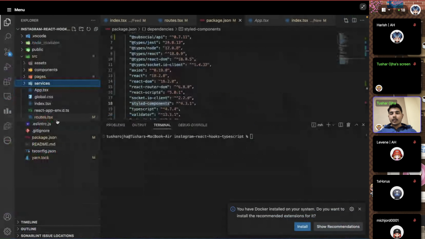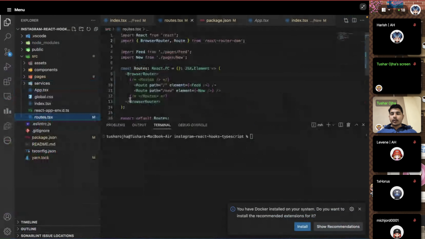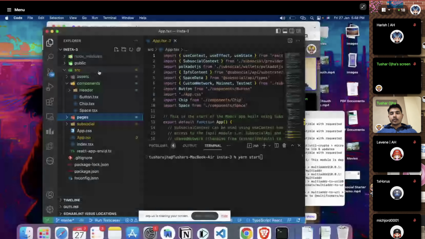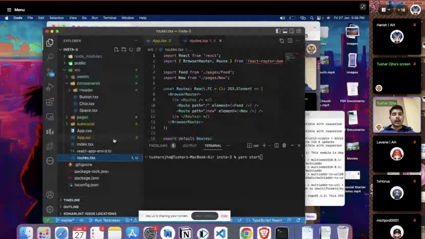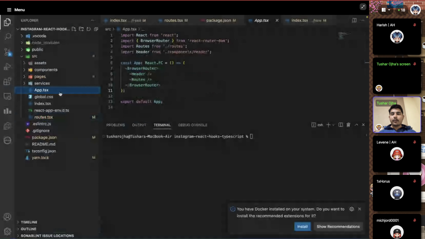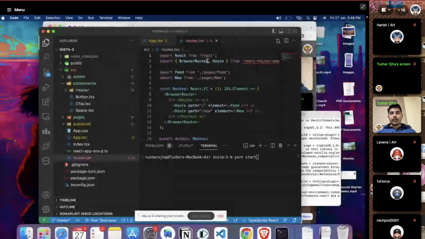And if we go to see, okay, there is one file called routes.tsx, which basically defines two different parts. One is the home part, and the other is when you create a new post in that page. And if you see the app.tsx and index.tsx files, app.tsx contains this browser router and these two routes, basically header and the route. So we're going to use this only so that we can complete this stuff.